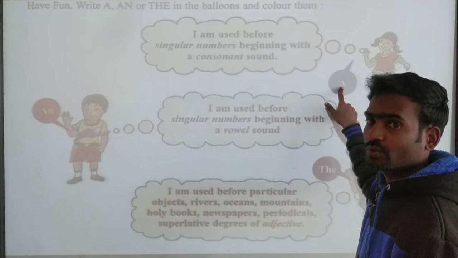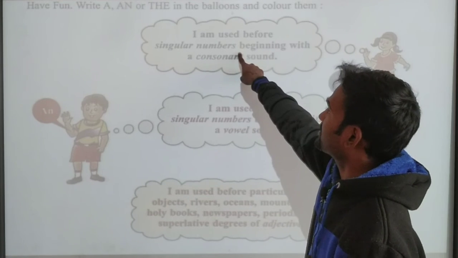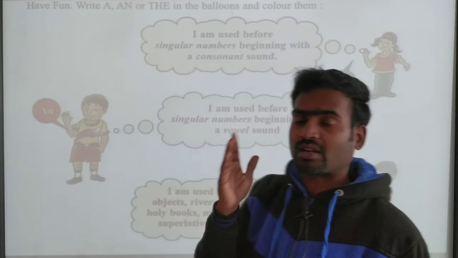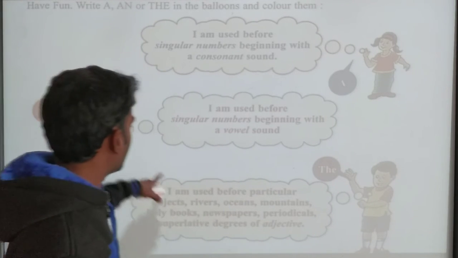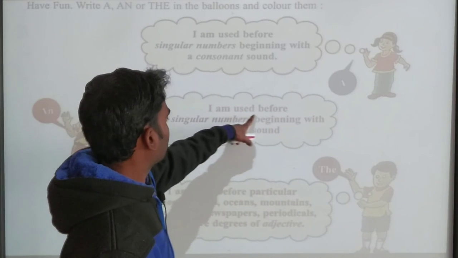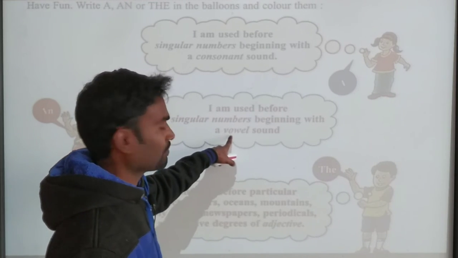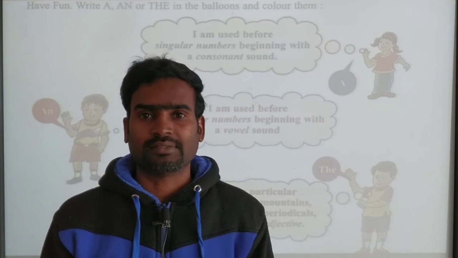So before a noun beginning with a consonant sound, what are we supposed to use? We have to use a. And the next one, we have to use an. An is used before singular nouns beginning with a vowel sound. So before a vowel sound, what do we have to use? We have to use an.